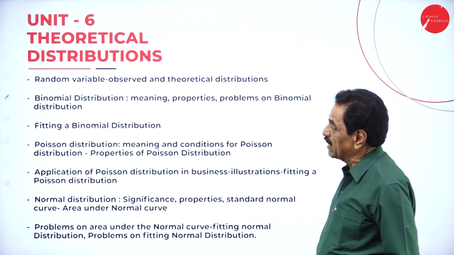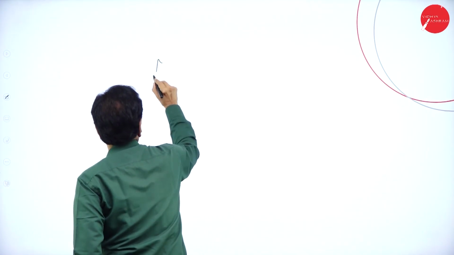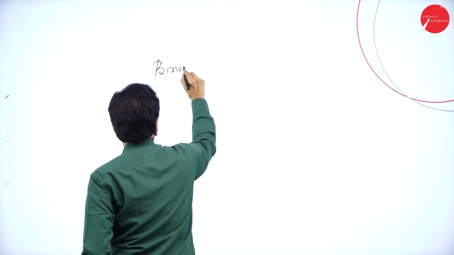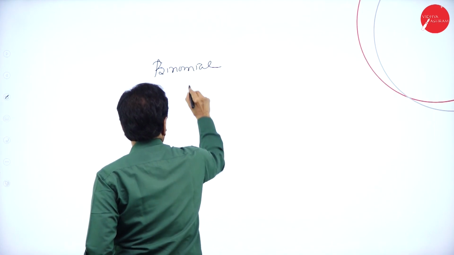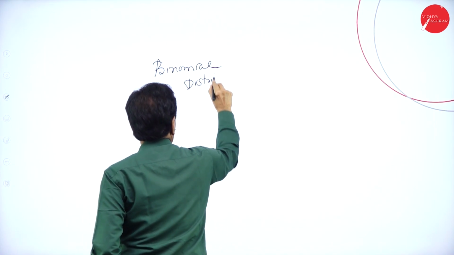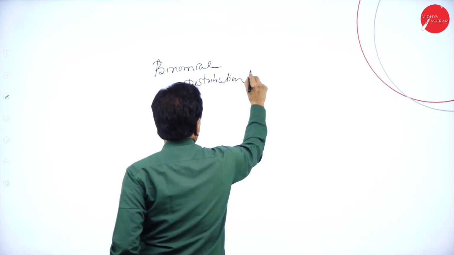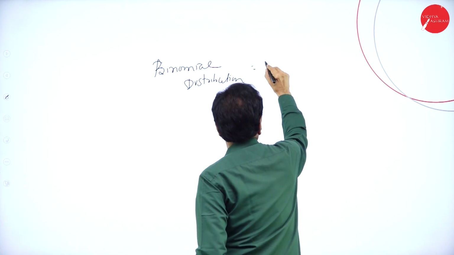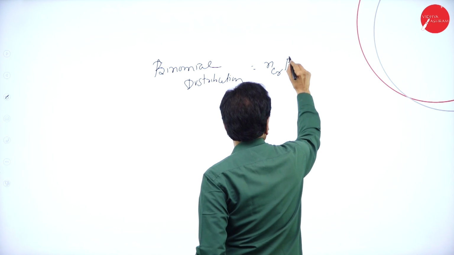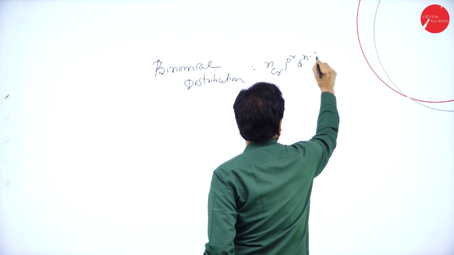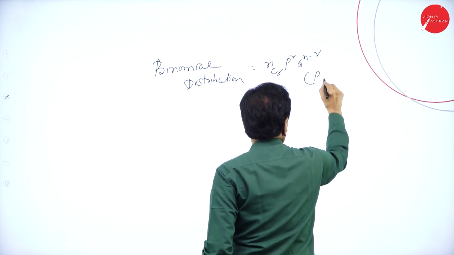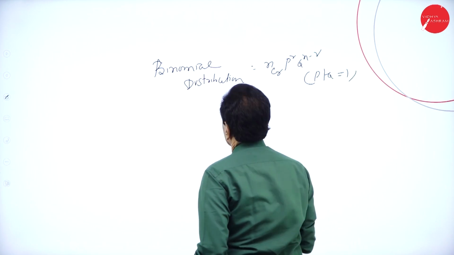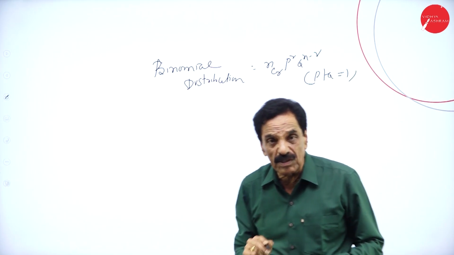One is called the binomial distribution, which can be expressed with the formula nCr p to the power of r, q to the power of n minus r, where p plus q is equal to 1. This is the formula you are going to use while solving the problem.